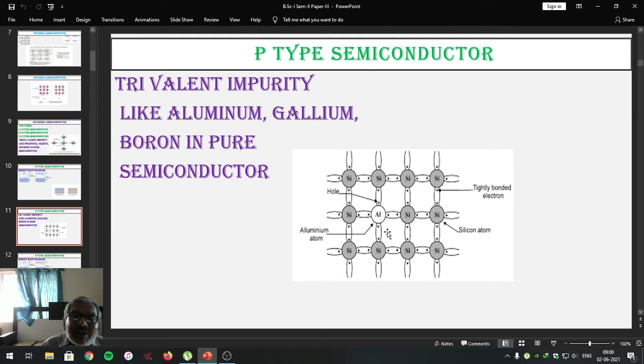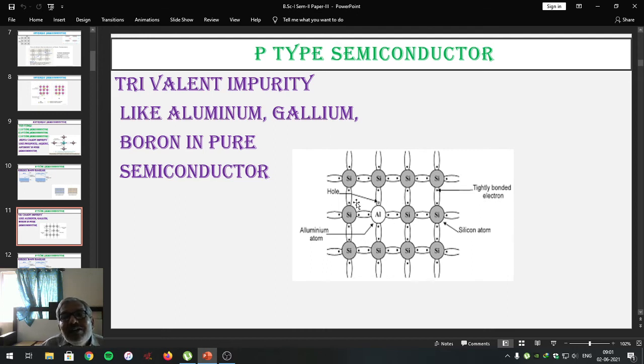Thus, a simple thing is happening: the 3 valence electrons of the aluminum are shared with the 3 valence electrons of the neighboring silicon atom, forming 3 covalent bonds. The 4th covalent bond will remain incomplete as aluminum doesn't possess the 1 electron to share with the neighboring silicon atom. This absence of electron indicates the presence of a hole having the positive charge. Thus, by adding a trivalent impurity atom, holes are generated rather than electrons.